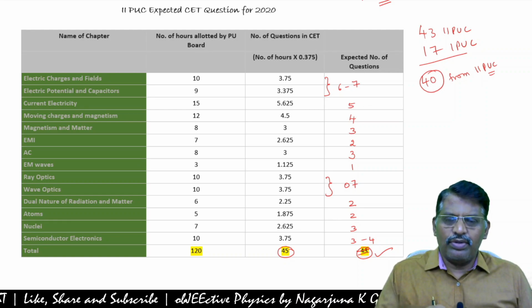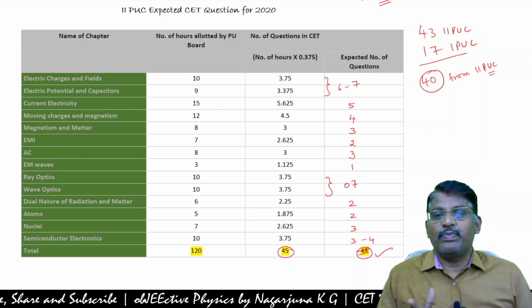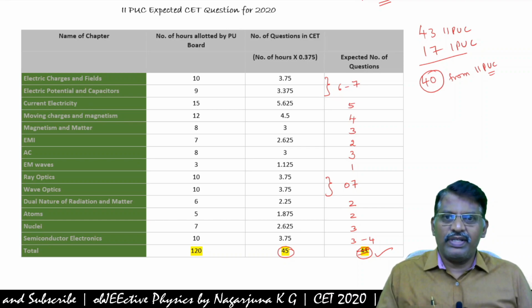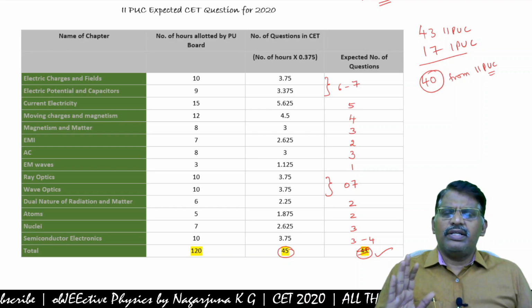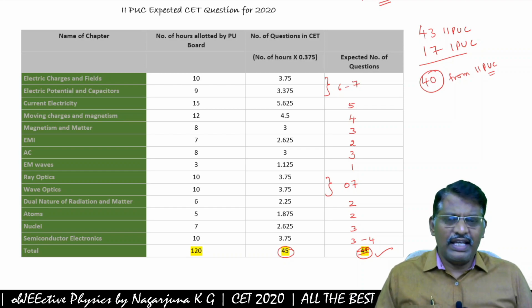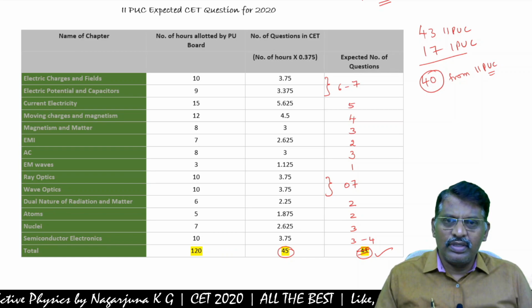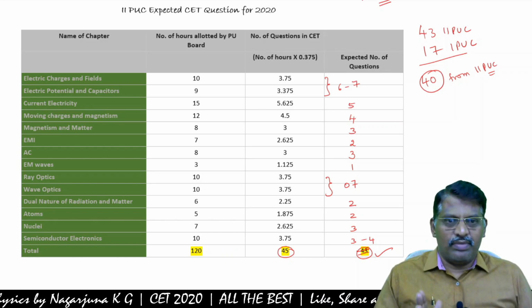You plan according to how many hours you are able to prepare per day. Based on that, refer to previous CET papers. Concentrate only on CET-based questions. Don't think about NEET level or JEE level questions at this moment, because you have a lot of time to concentrate on your NEET and JEE exams.